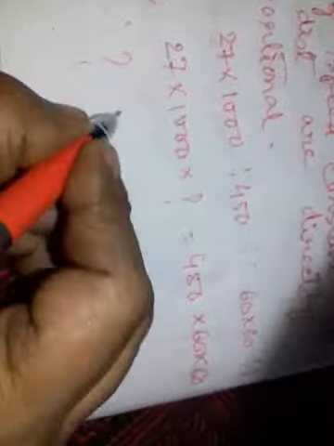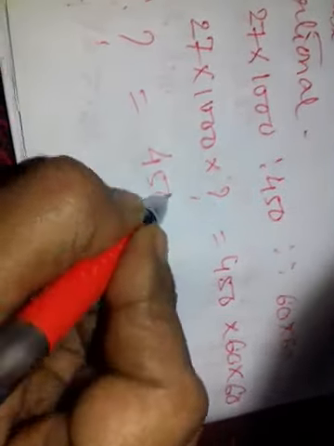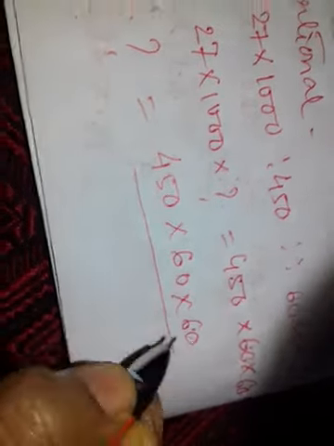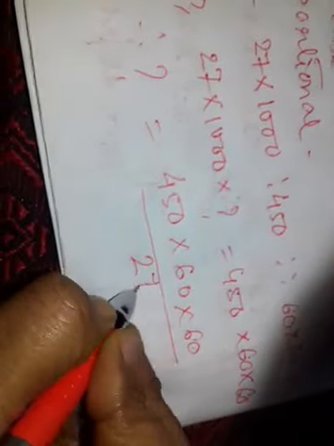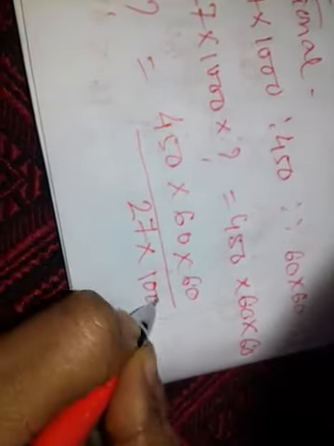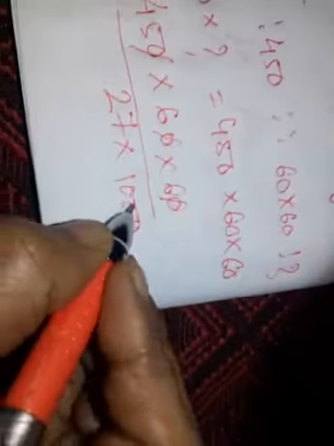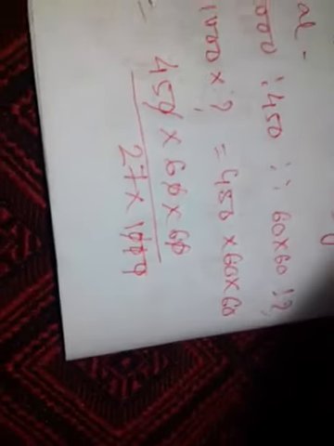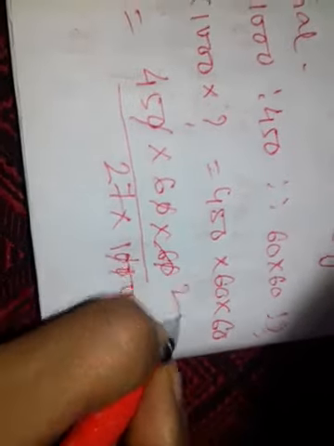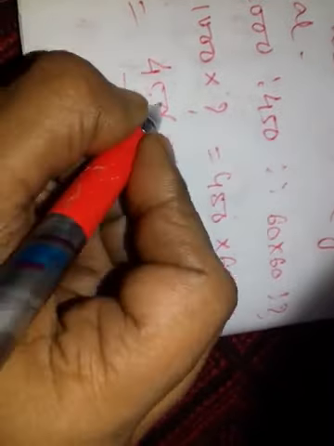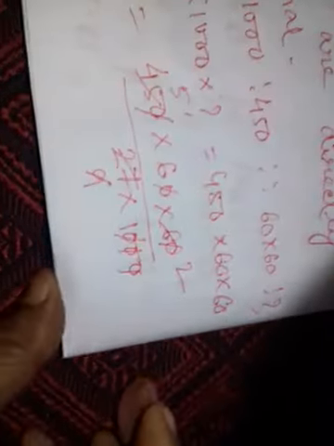Therefore question mark is equal to 450 into 60 into 60 divided by 27 into 1000. Now zeros cancel. Now 3 2s are 6, 3 9s are 27, 5 9s are 45.